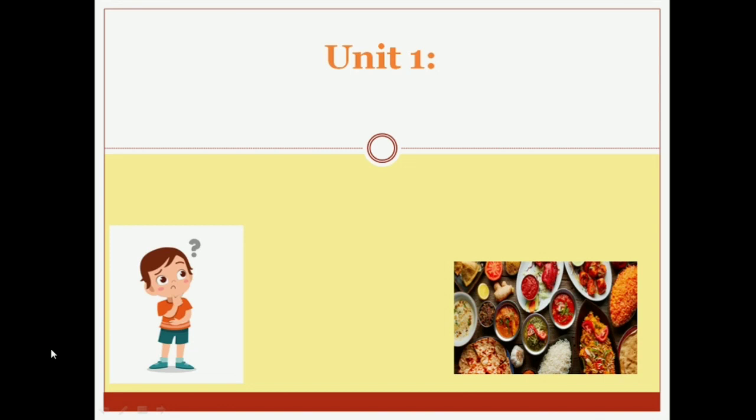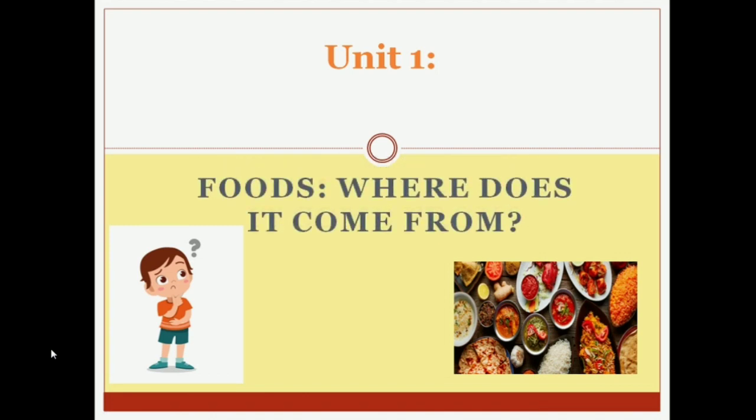So, we have already started our class 6 science, right? And we have started our first chapter, that is food. Where does it come from? Let's quickly revise what we have studied in our previous class. In our previous class, we have studied about different parts of plant as a food product.